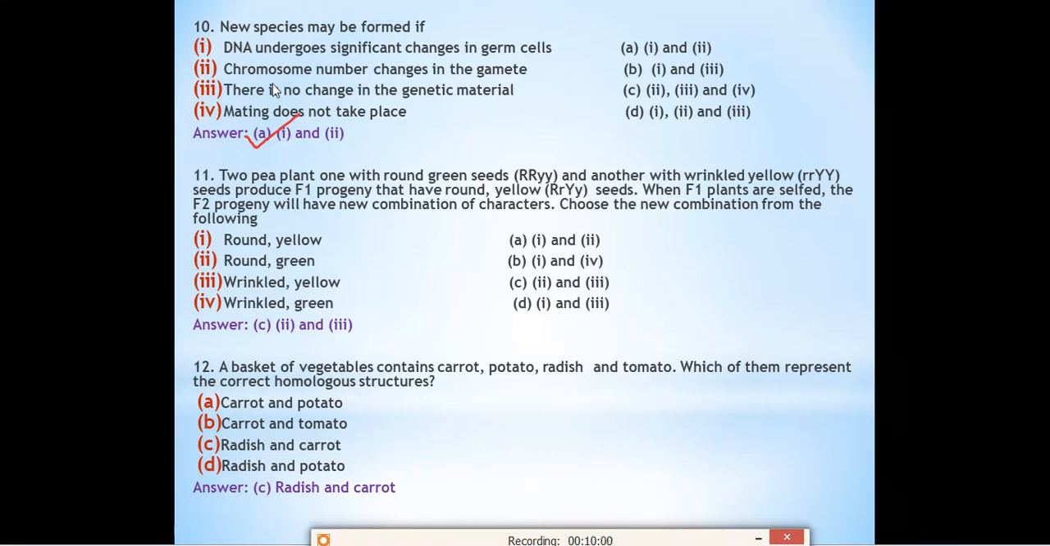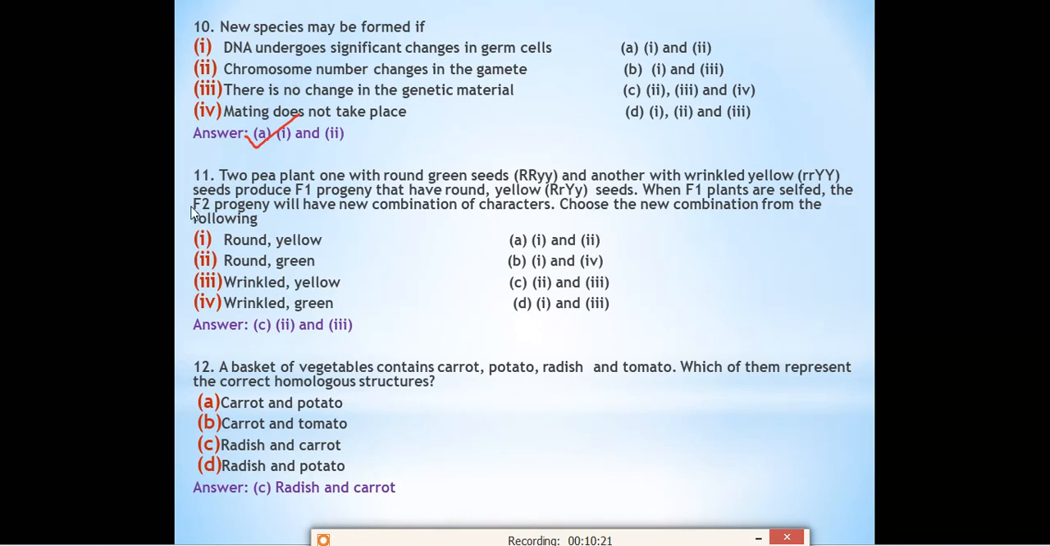What will be the explanation of this answer? Evolution will not take place without change and variation in the genetic material. Hence, change in genetic material and variation in chromosome number is required for the evolution of new species. Whenever a new species is formed, some changes should occur in the DNA and the chromosome number should also change. Then only can a new species form. So these two options are correct.